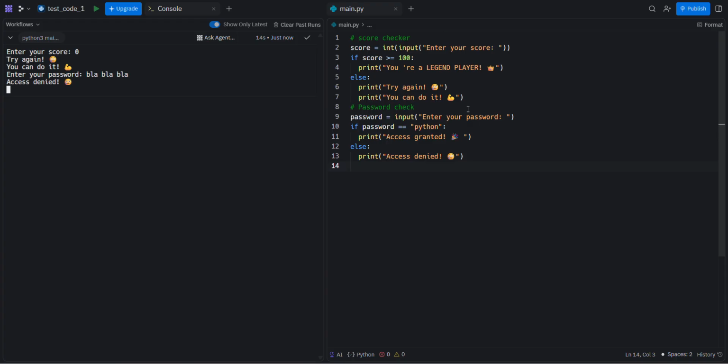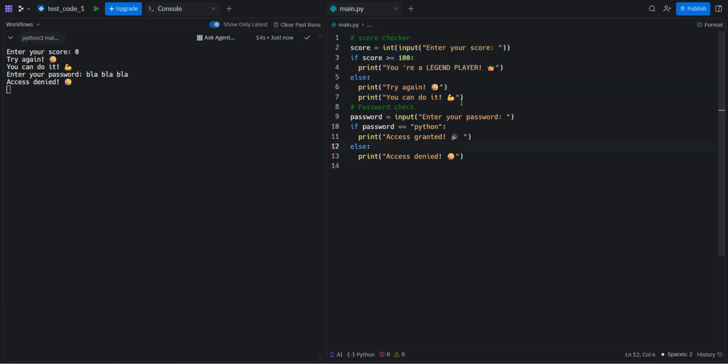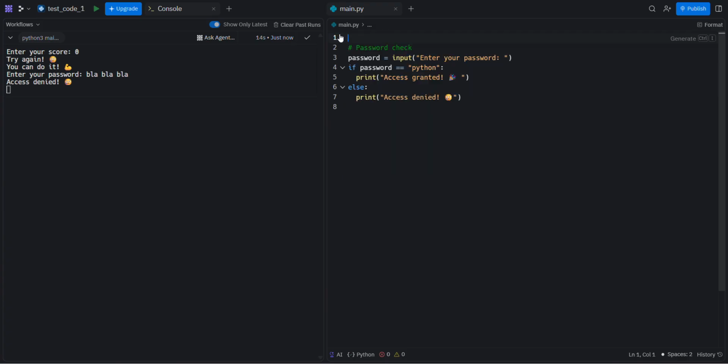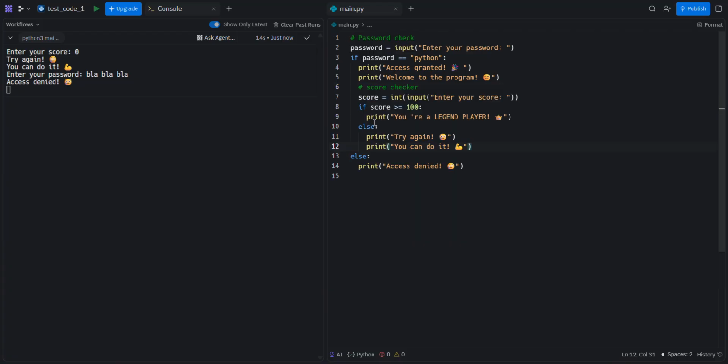Okay, we can do something way cooler than what we're doing here. We need to put this part of the code inside this code. How can we do it? Let's select it all, press Ctrl X to cut it, then inside access granted, if only you get access granted, we're going to say welcome to the program and Ctrl V.